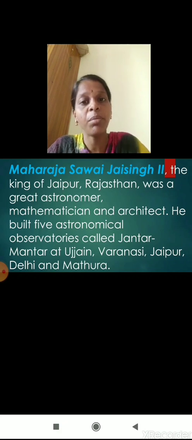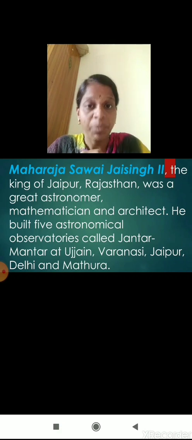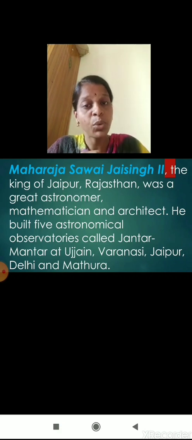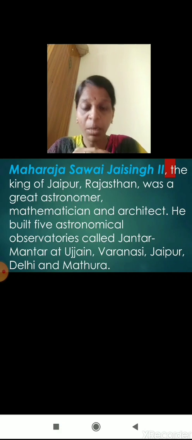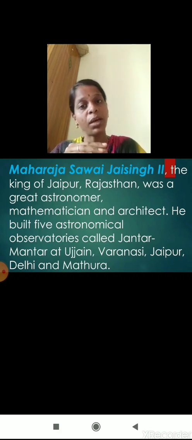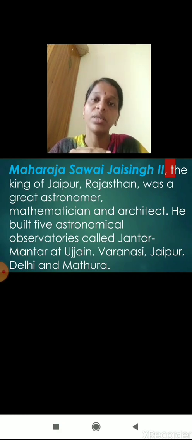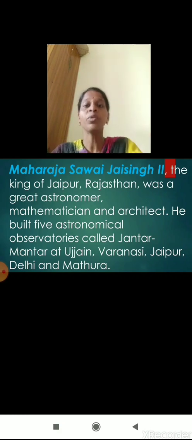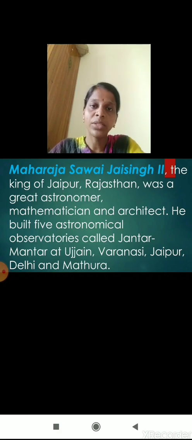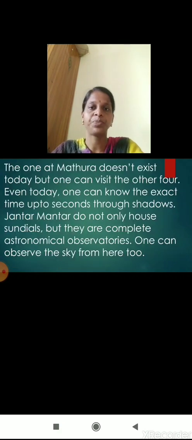Although they were in the medieval period, without the help of modern technology, they made the Jantar Mantar, which tells us the time with proper seconds with the help of the sun and our shadow. So he built the Jantar Mantar in five places: Ujjain, Varanasi, Jaipur, Delhi, and Mathura.